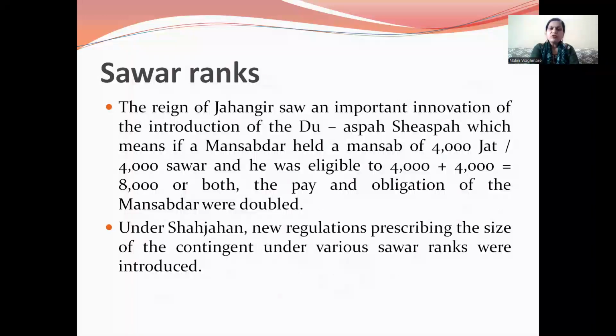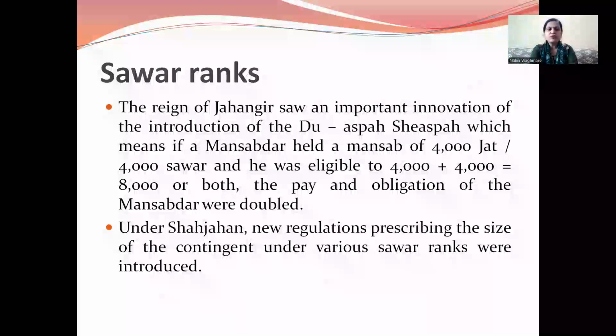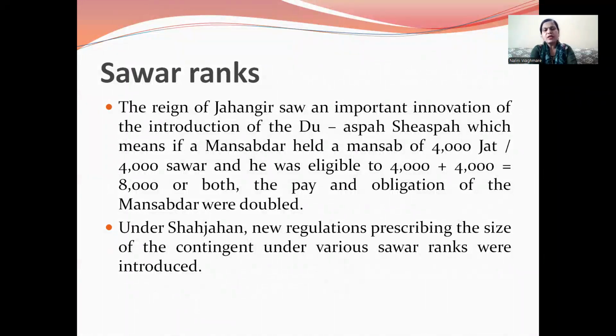The reign of Jahangir saw an important innovation, the introduction of Du-aspa Sih-aspa, which means if a Mansabdar held a Mansab of 4,000 Zat and 4,000 Sawar, he was eligible for 4,000 plus 4,000, 8,000 for both, and the pay and obligation of the Mansabdari were doubled. Under Shahjahan, new regulations prescribing the size of the contingent under various Sawar ranks were introduced.